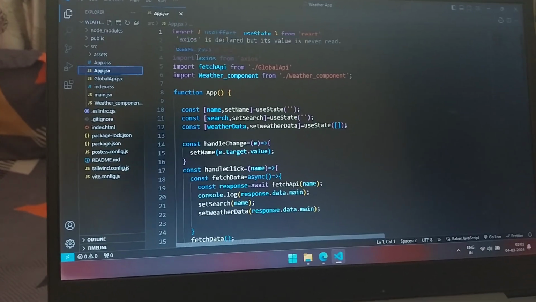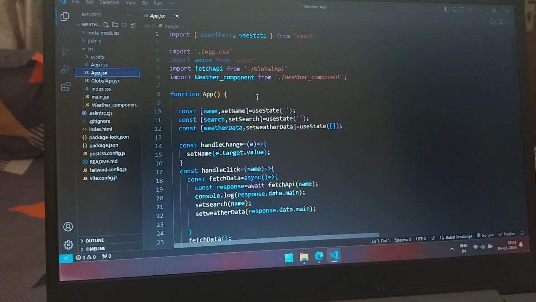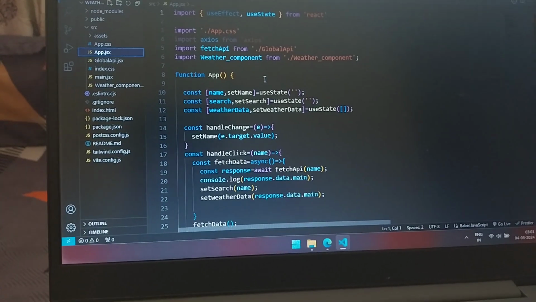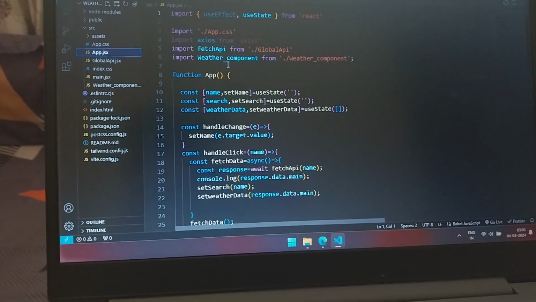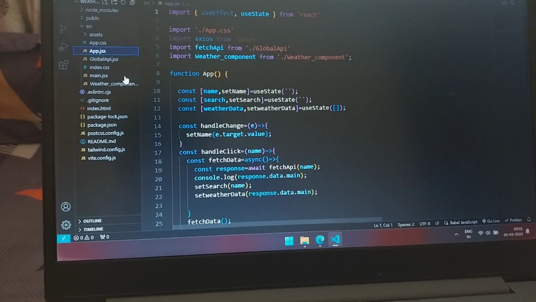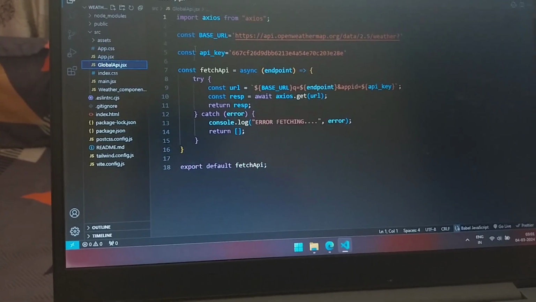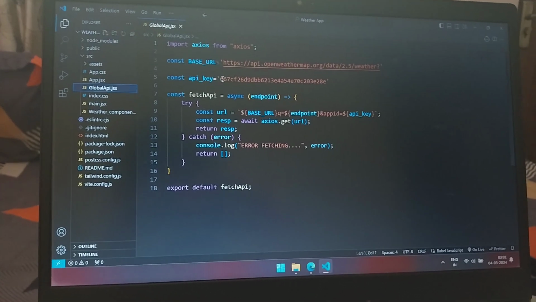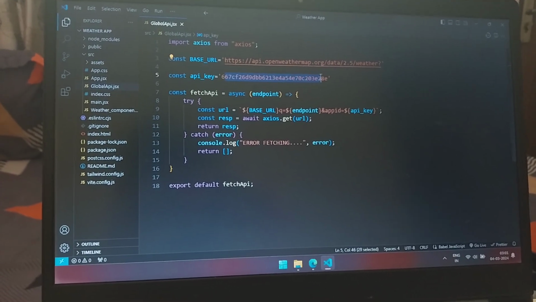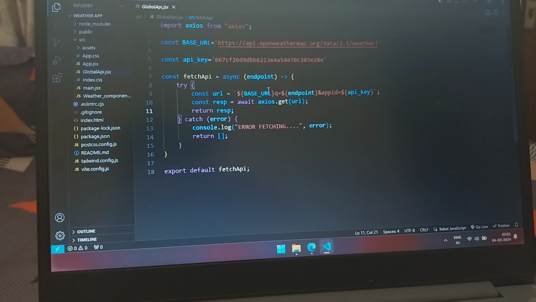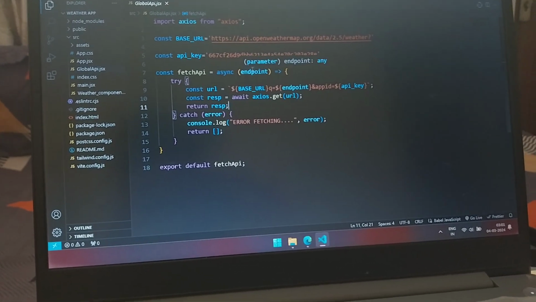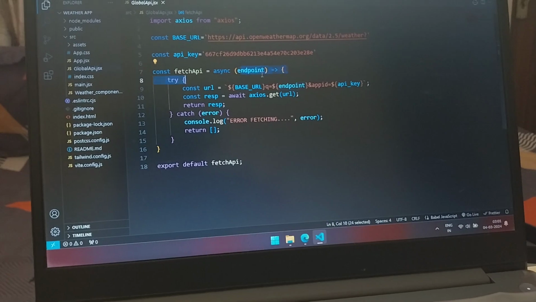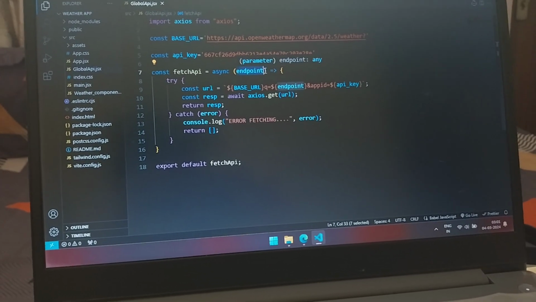So basically what is happening is that I have downloaded the OpenWeather API key, which is a free API to get weather data from all around the world. I have defined it in the global API component, as you can see here. This is our base URL, and this is the API key you will get when you create an account on the OpenWeather app. Then I created a function which will return the endpoint. The endpoint here is the name of the city which I'll fetch.